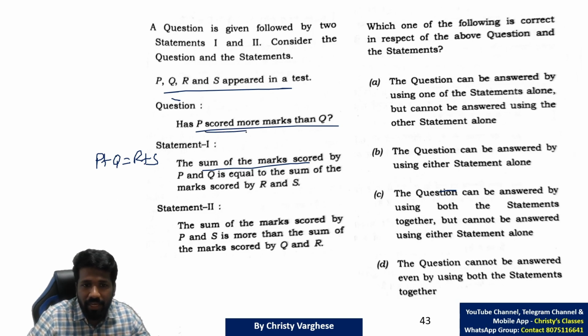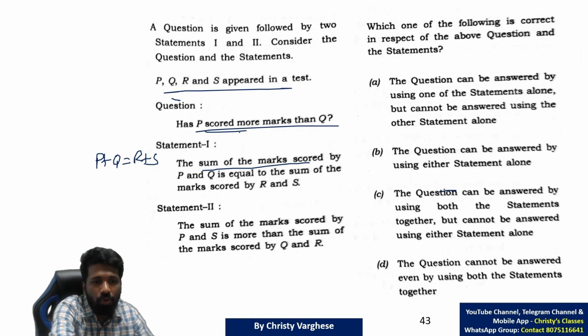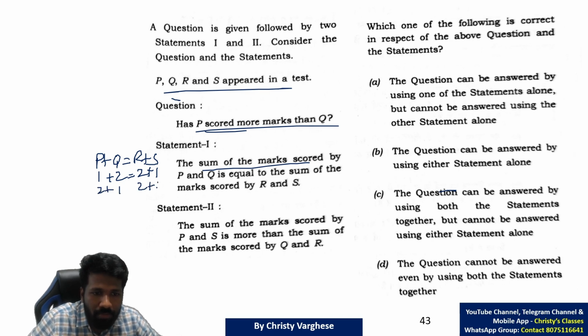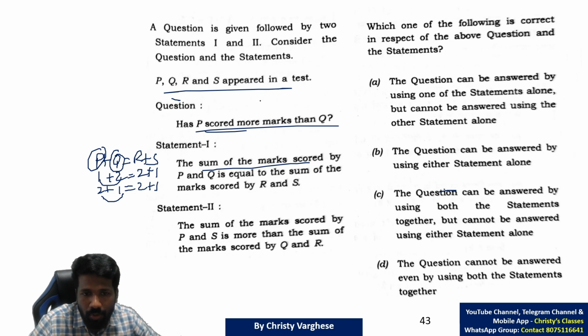From this, can you say P scored more marks than Q? No, many possibilities are there. For example, 1 mark, 2 mark, 2 mark, 1 mark. In that case, 1 plus 2 is equal to 2 plus 1. But it can be 2 mark, 1 mark, 2 mark, 1 mark also. That is also 3 equal to 3. Here P is less than Q. Here P is greater than Q. So statement 1 alone is not enough.